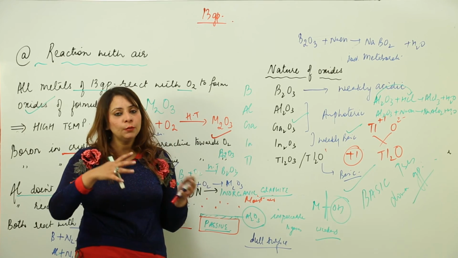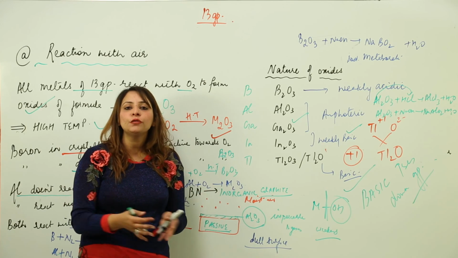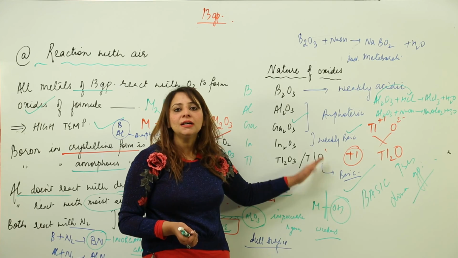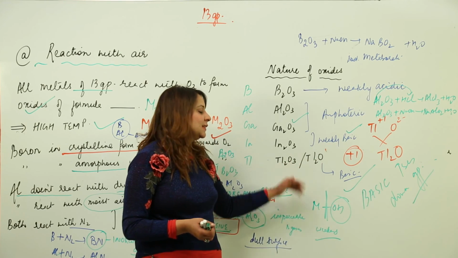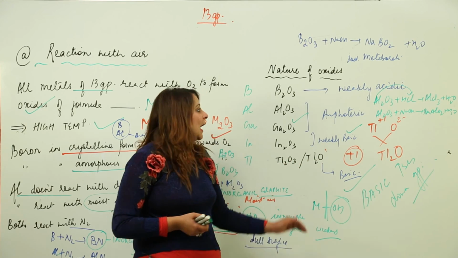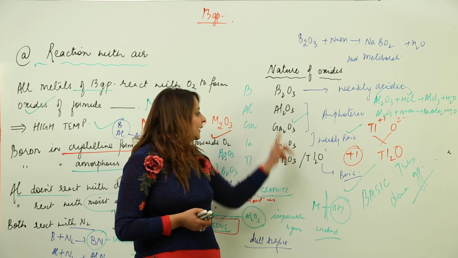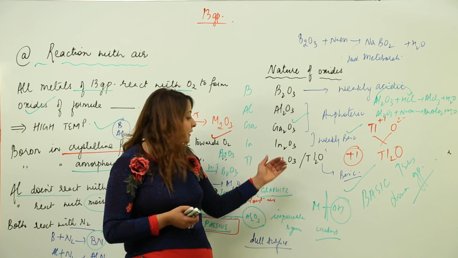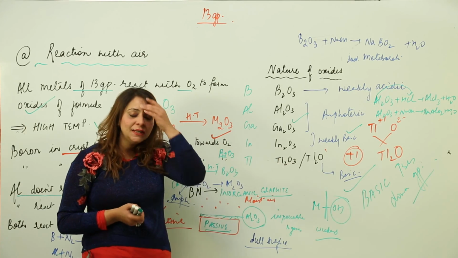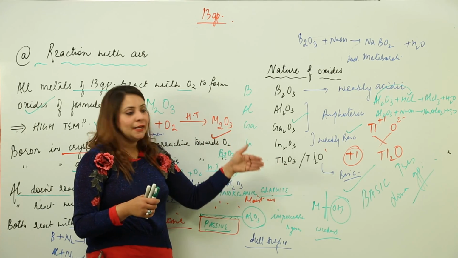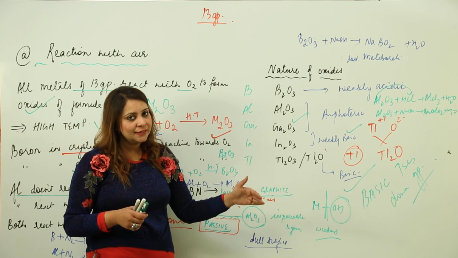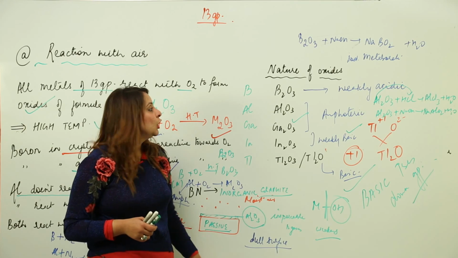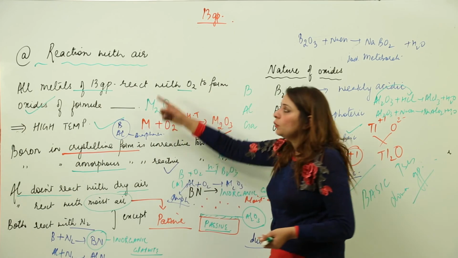Because the bond weakens as we move down, the release of OH ion becomes quite easy, so basic character increases down the group. Thallium oxide is quite basic and boron oxide is weakly acidic, while aluminium and gallium oxides are amphoteric, and indium oxide shows weakly basic character because it is just above thallium. So after gallium the basic character increases, with the greatest increase in thallium oxide. So this is the reaction with air.